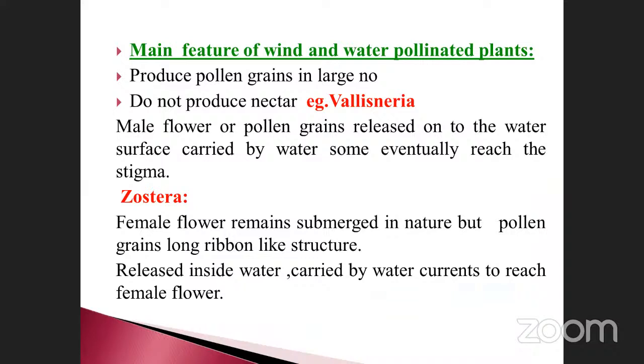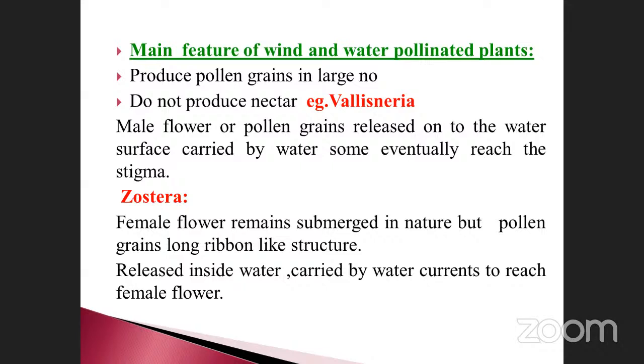The main features of wind and water pollinated plants: they produce pollen grains in large numbers. In all the examples taken, for any one plant, the number of pollen grains will be 100, 1000, 200, 2000, like that, millions of times. But not all the pollen grains reach the stigma. Only the possible pollen grains reach the stigma. Otherwise, the remaining ones are wasted.